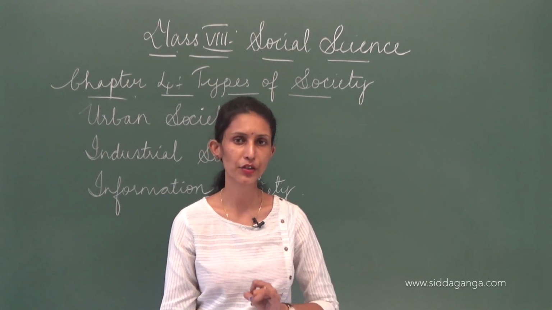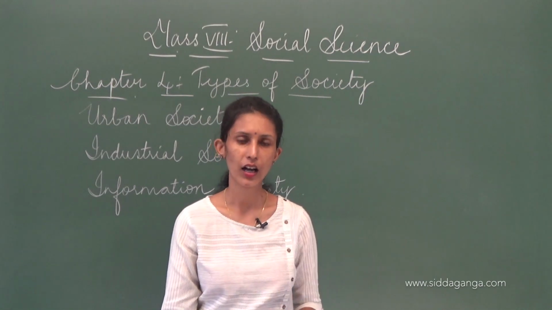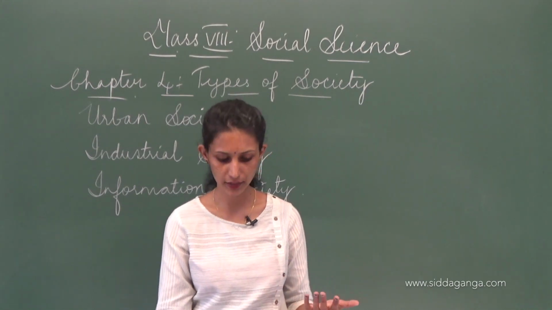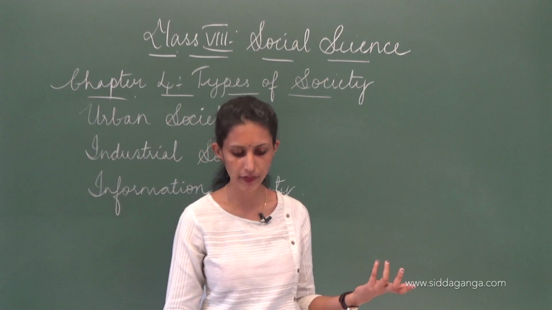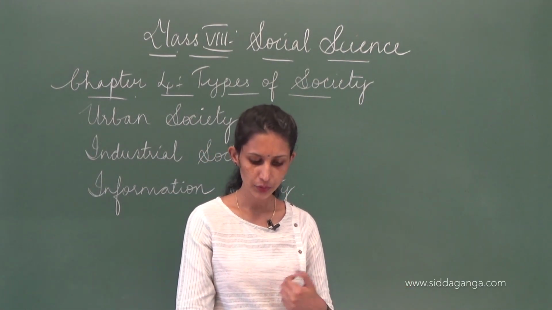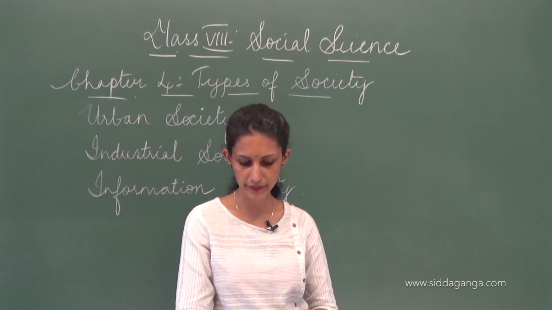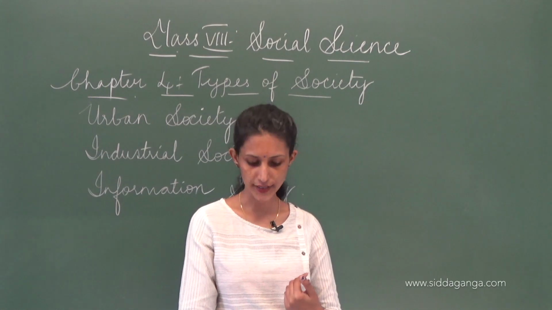And when people started to move in and around, families were getting smaller, and everybody started working and learning things that were different from what was happening in the rural areas. So those were the features of urban society. The last and final topic in this lesson is the information society.